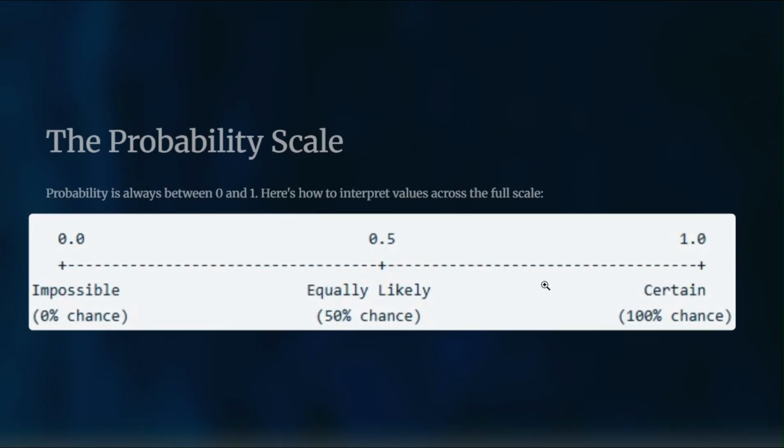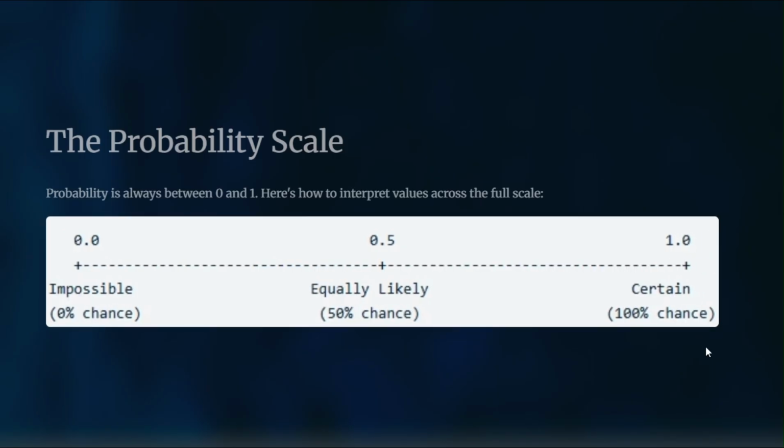If the probability is 0.75, the event is likely to occur. It's more probable than not. And if the probability of an event is 1, then it is a certain event. That means that it will always occur.